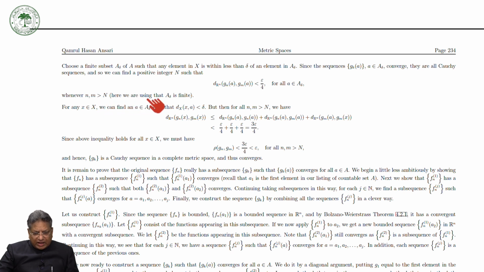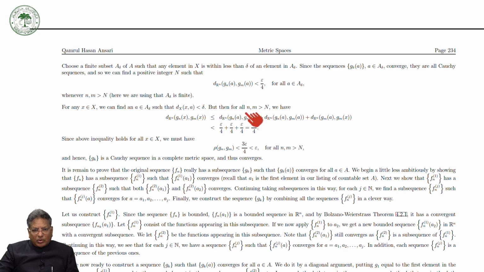Here we are using that A delta is finite. For any x we can find a in A delta such that the distance between x and a is less than delta.